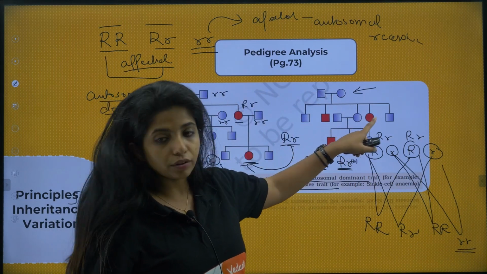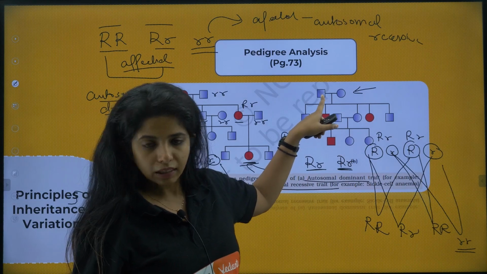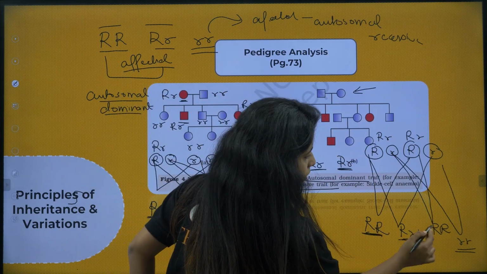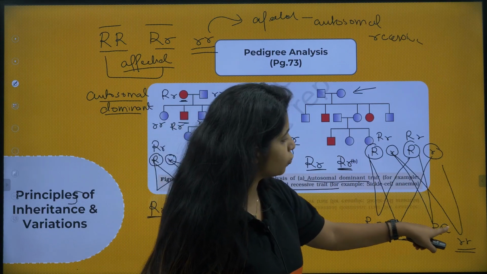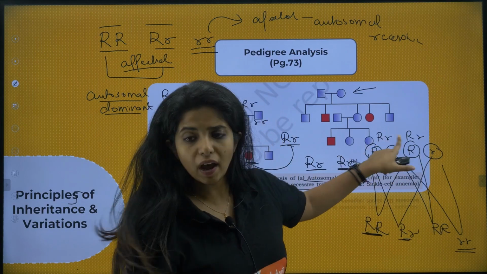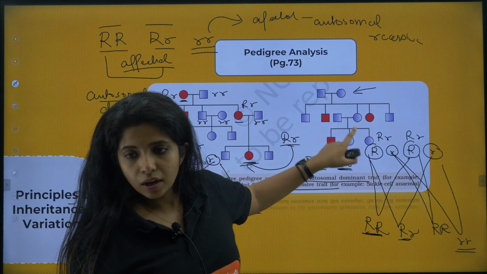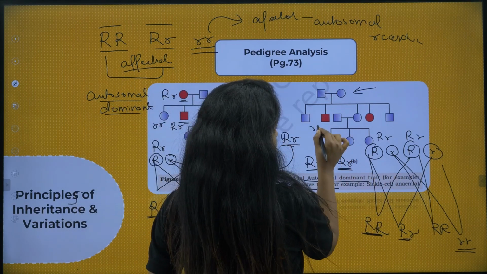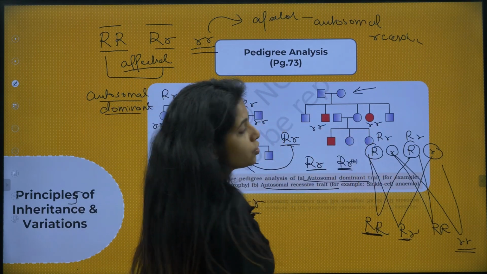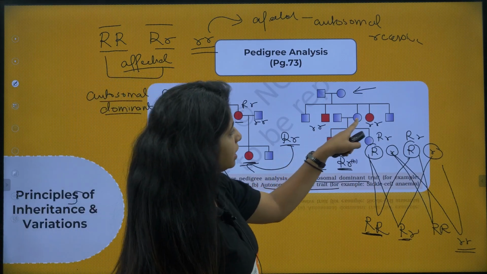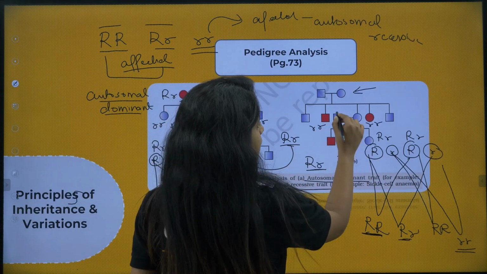If it was a dominant disease, the parents should also have had it. But I don't think it's a dominant disease, otherwise they would have had it. These ones having smaller r smaller r are getting affected. Again, these guys up over here, probably they are like this.